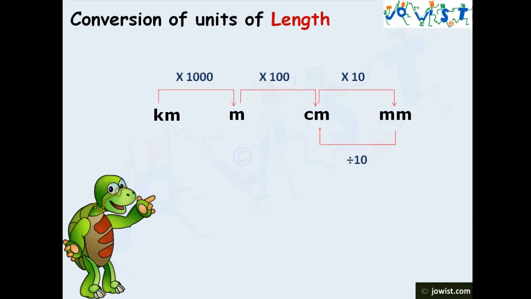Similarly, if we need to convert from millimeter to centimeter, we have to divide by 10. If we need to convert from centimeter to meter, we need to divide by 100. If we need to convert from meter to kilometer, we need to divide by 1000.